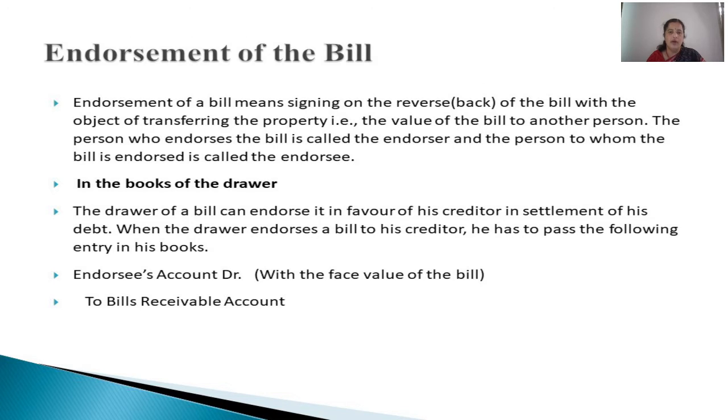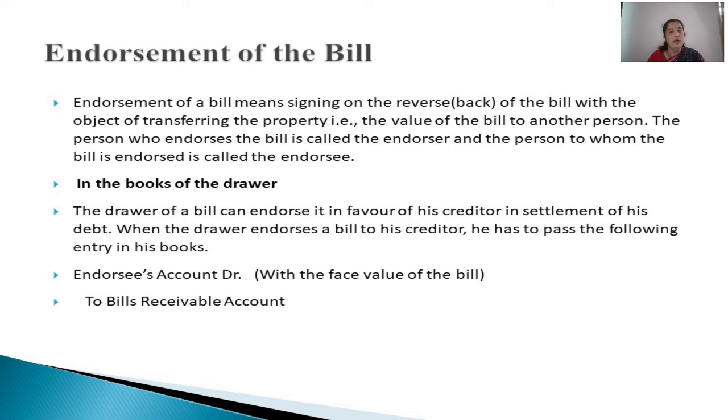From then onwards, the owner of the bill will be the person to whom it has been transferred or endorsed. So this process of transferring the ownership of the bill from the original person, that is the drawer of the bill, to his creditor is what we call endorsement of the bill.